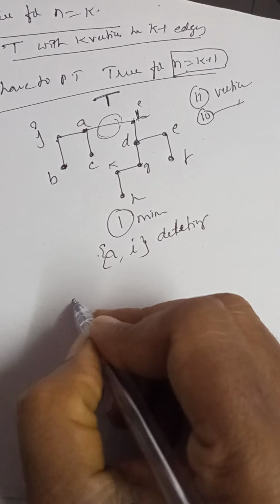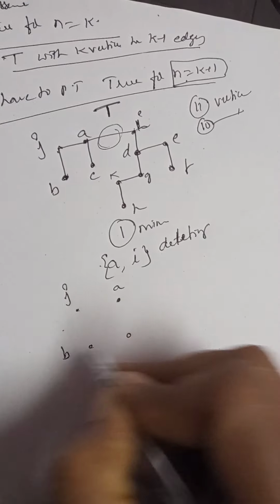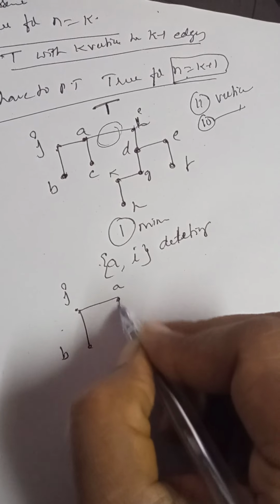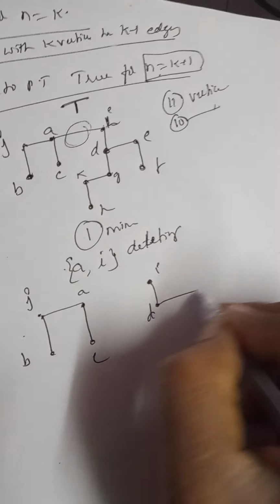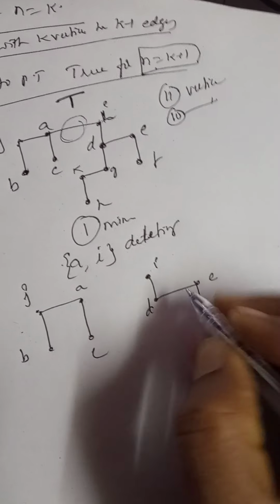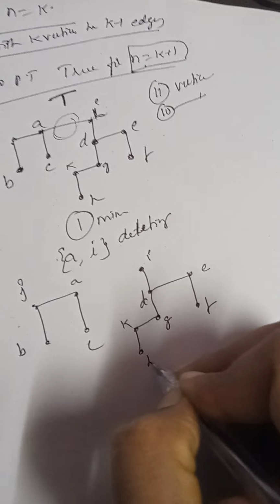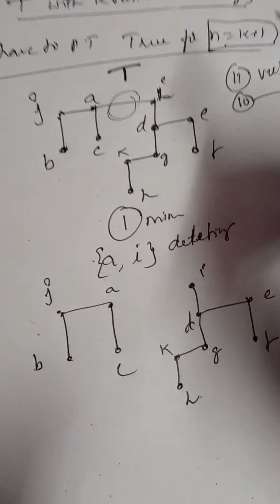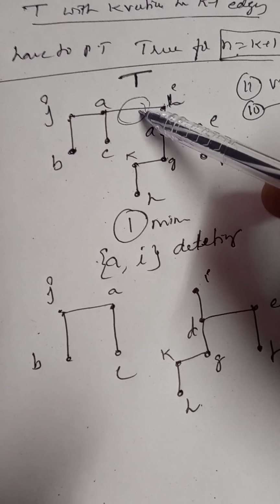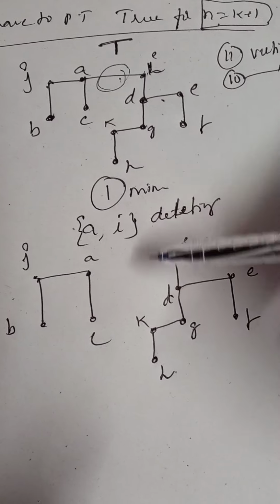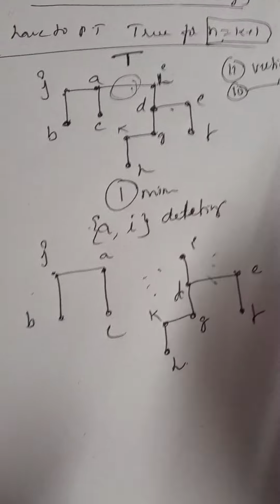Now how does the graph look? This is A, J, B, C. Next I, D, E, F, G, K, H, right? Now see, this is the given tree. We are deleting one edge from T, right? Now the graph is disconnected. The graph is disconnected. We got two components.